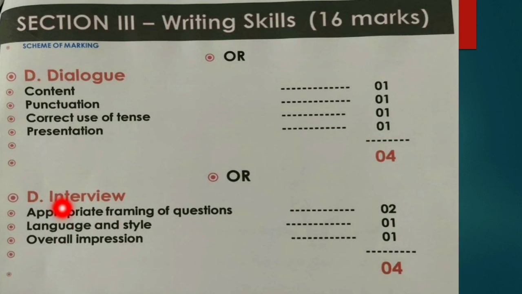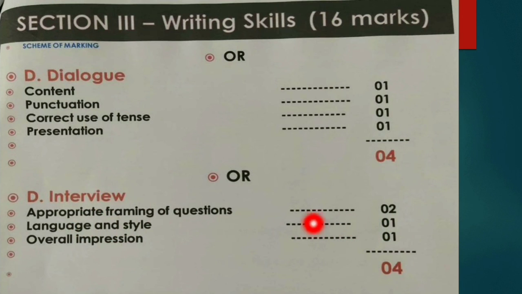Moving on to the next question, that is optional in dialogue writing. This is interview. Interview question, it is a very interesting and very important question. Appropriate framing of questions will give you 2 marks. Language and style of the questions that you are making will give you 1 mark, and overall impression will provide you 1 mark.